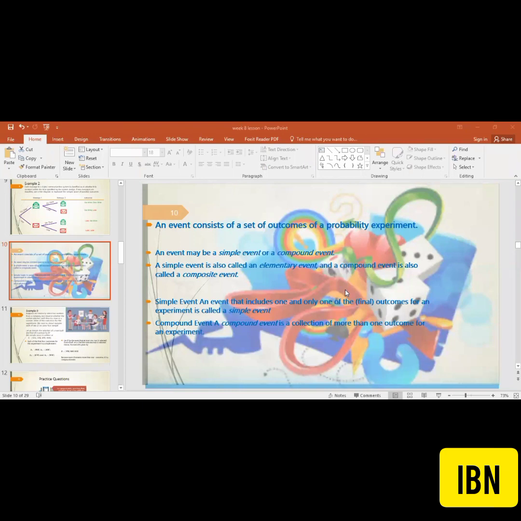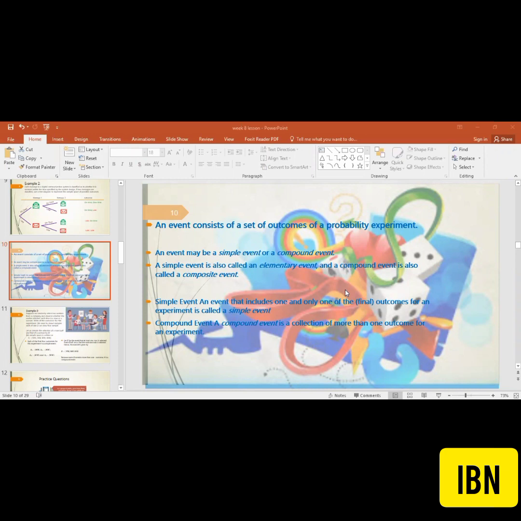Basically, events can be of two types: simple events and composite events, also called compound events. So a simple event has just one outcome in itself, and a compound or composite event has more than one outcome. Okay, these are the particular definitions over here. You can read them by yourself.